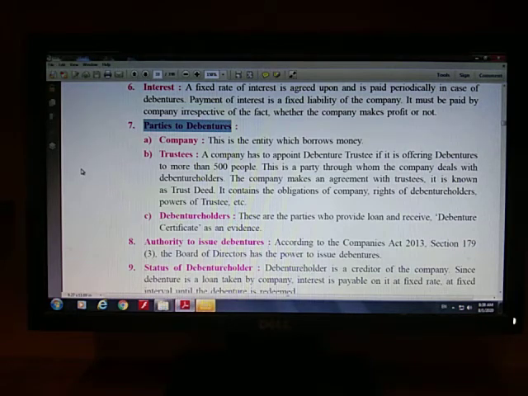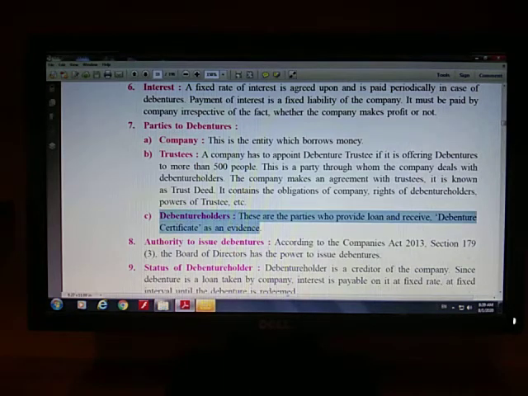First is shareholder and second is the company. But in case of debentures, there are three parties. First party is company. Third party is debenture holders, and between company and debenture holders are the trustees, right?